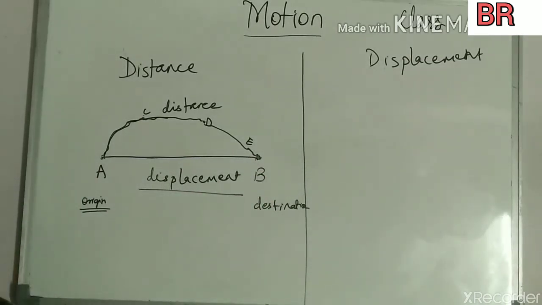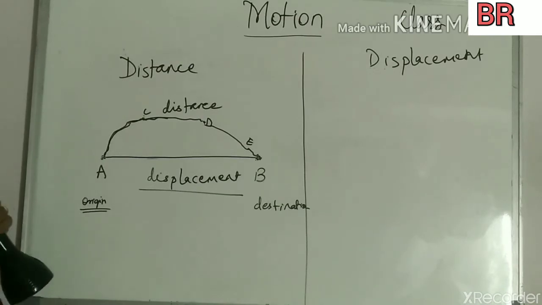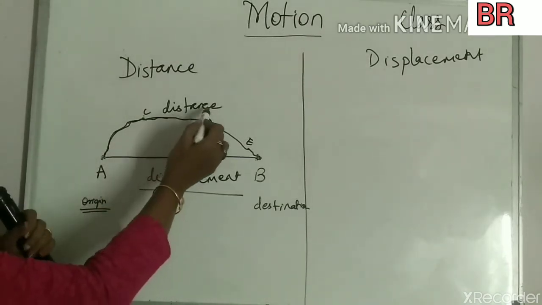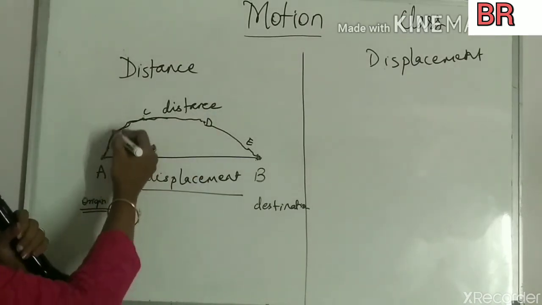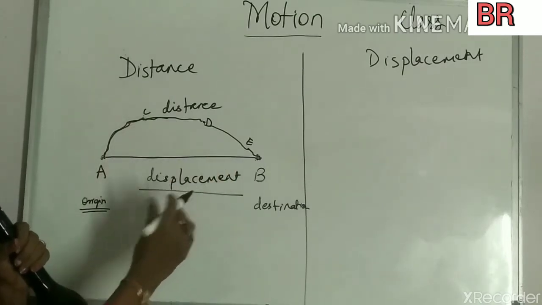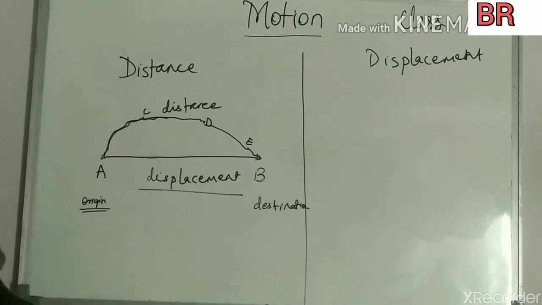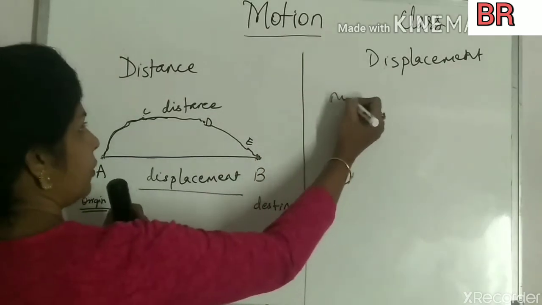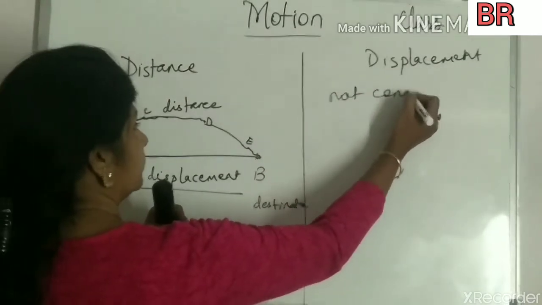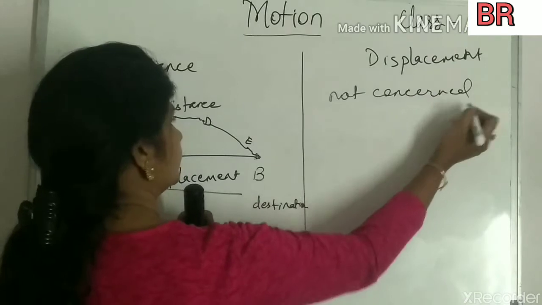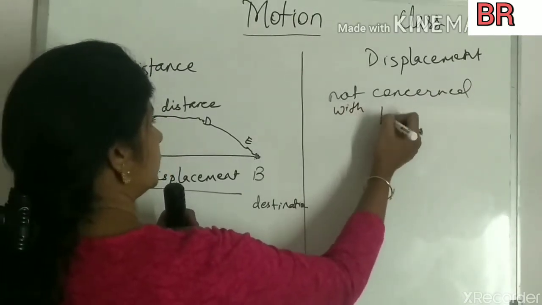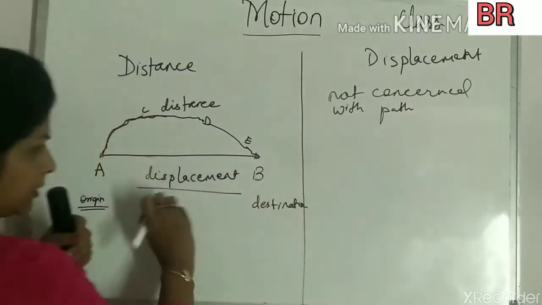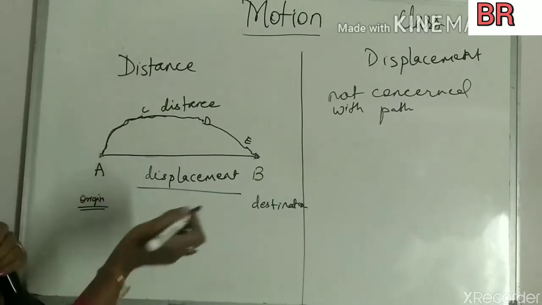Now, some things are to be remembered. Distance is calculated along the total path, whereas displacement is irrelevant of the path. Displacement is not concerned with path. It is the shortest distance between origin and destination.